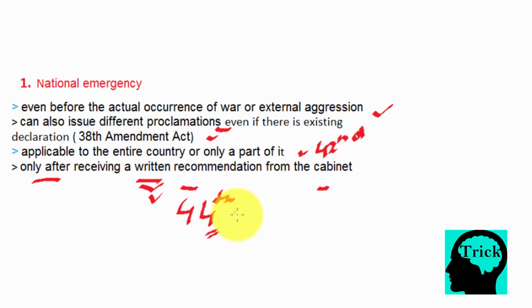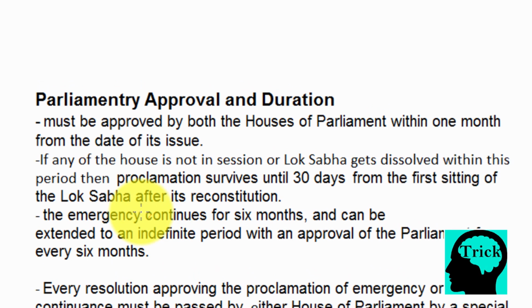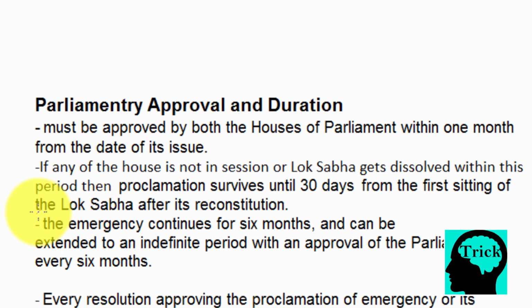Now let us focus on parliamentary approval and durations of emergency. First of all, it must be approved by both the houses of parliament within 1 month from the date of its issue. What will happen if in that month one of the house is not in session? Then in that case, at least one of the house must give its approval and the second house, which may be Rajya Sabha or Lok Sabha, if it is Rajya Sabha, then it should give its approval as soon as it meets, and it should be from the date of its meeting till 30 days. The window is of 30 days after the meeting of that house.